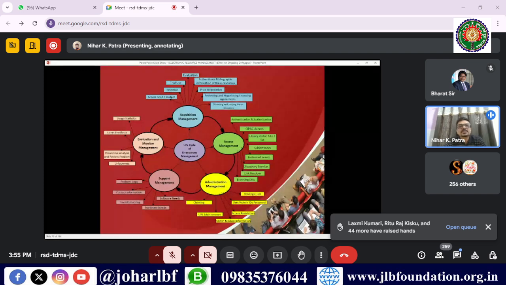For acquisition management, there are different components like the access need, whether the budget is sufficient for us to acquire the resources, how you can select it, whether we will get a trial for those resources before we subscribe, and how we can evaluate it. There are different parameters to evaluate those e-resources, then authenticate the bibliographic information of the e-resources, then negotiate the price, then review and negotiate the license agreement.